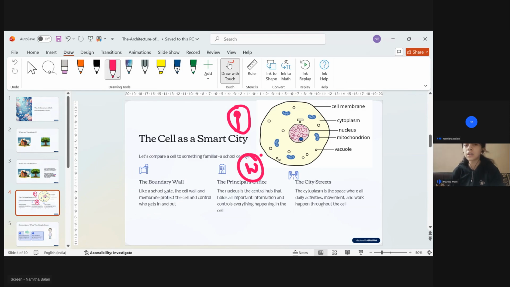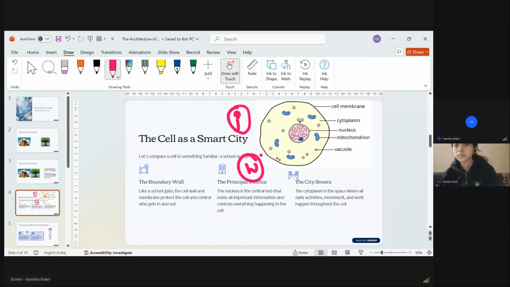It will only allow the things which are required for the cell and not allow the waste thing to get inside of the cell. So who will get the permission to come inside? The things which are required for the cell. See here, I'm giving you only two options, Mahika: one glucose molecule and a waste material.